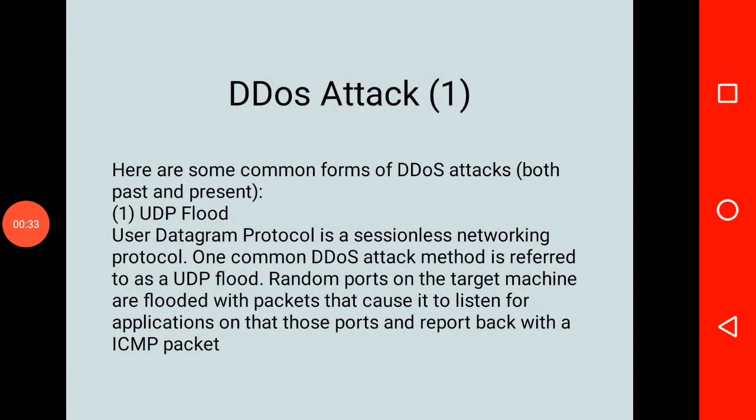First type of attack is UDP flood. It is User Datagram Protocol, right? One common DoS attack method is referred to as UDP flood, wherein random ports on the target machine are flooded with packets that cause it to listen for applications on those ports and report back with an ICMP packet.